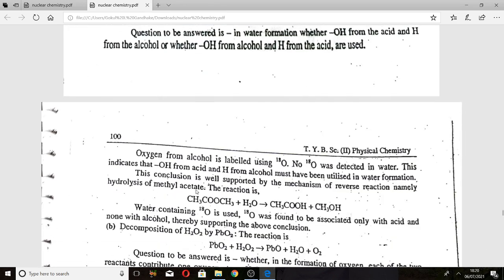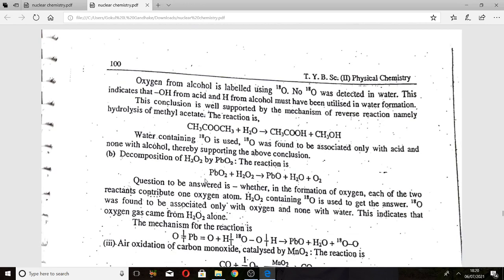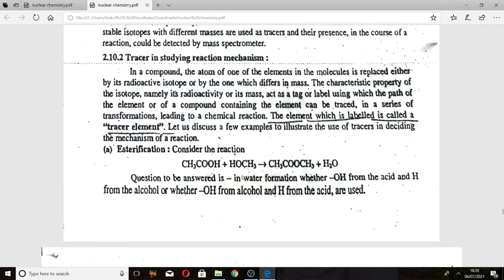The answer is found by labeling the oxygen from the alcohol using oxygen-18. No oxygen-18 was detected in the water. This indicates that the OH from the alcohol must not have been utilized in water formation. This conclusion is well supported by the mechanism of the reverse reaction.